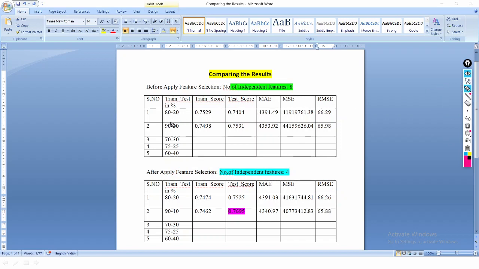You have to take the train test splits 90-10, 70-30, 75-25, 60-40. Before applying the feature selection, you note down the train score, test score, mean absolute error, mean square error, root mean square error. After applying the feature selection, you take the same percentages. See, I'm changing it to 90 to 10. So my test score is increasing.